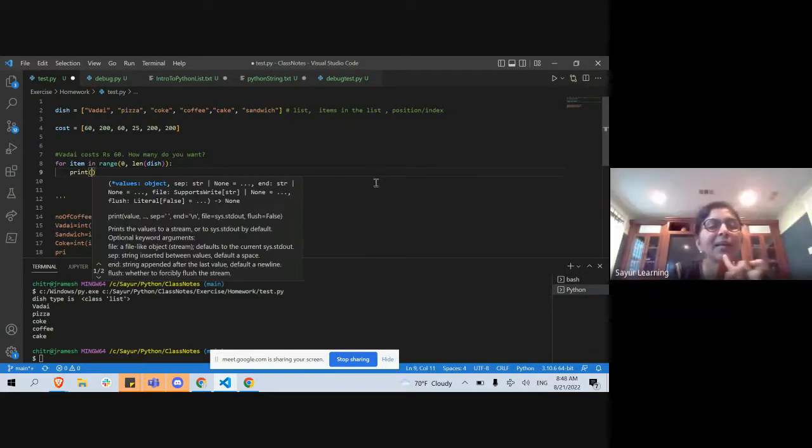Somebody else. What am I printing? Let's see, Swarnashri. Ma'am. What do I type? I want to print the statement here like this: vadai cost this much, pizza cost this much. I want to do that. How do I do that?